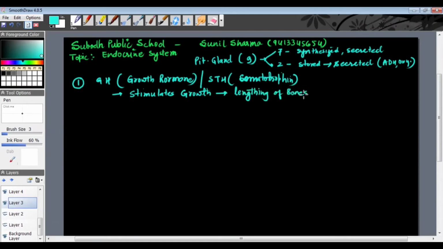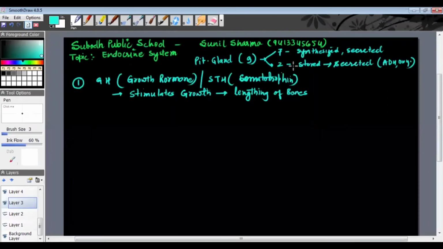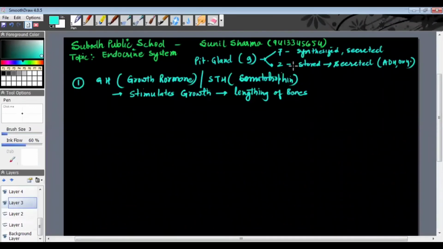You can understand very easily that when you were in class 6th, 7th or 8th, your height was short. But suddenly when you came to class 9th and 10th, you might have heard your relatives commonly say, "Arre, ekdum se kitna bada ho gaya, iski height kitni badi ho gayi." Because when you enter the puberty stage, at the age of 12 or 13, from the pituitary gland this hormone, growth hormone, is released. And this growth hormone is responsible for body growth.